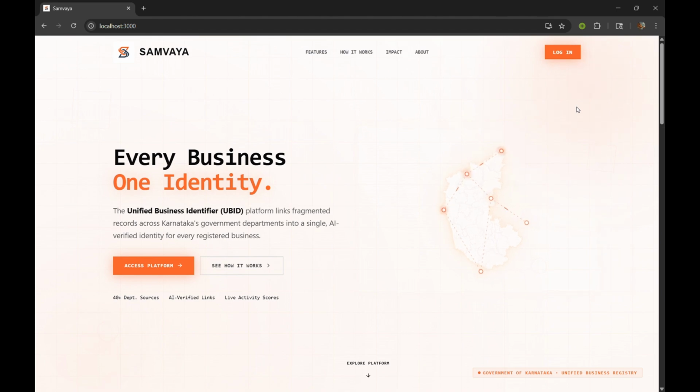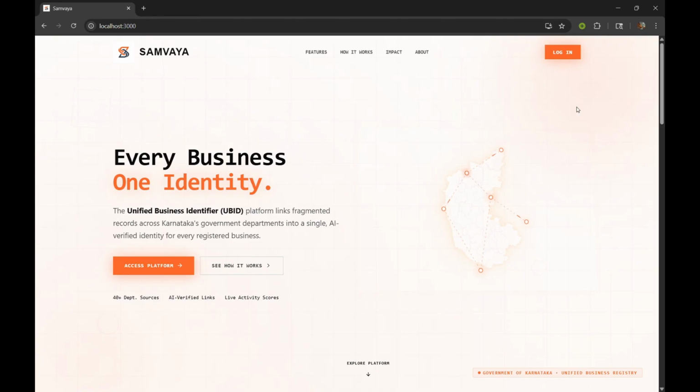Samvaya is not a proof of concept. It's a deployable, production grade platform. It runs entirely on Docker Compose with a FastAPI backend, PostgreSQL, Redis for API caching, RabbitMQ for async task queuing, MLflow for model experiment tracking, and a self-hosted Nominatim geocoder for offline address resolution, all in a single command.